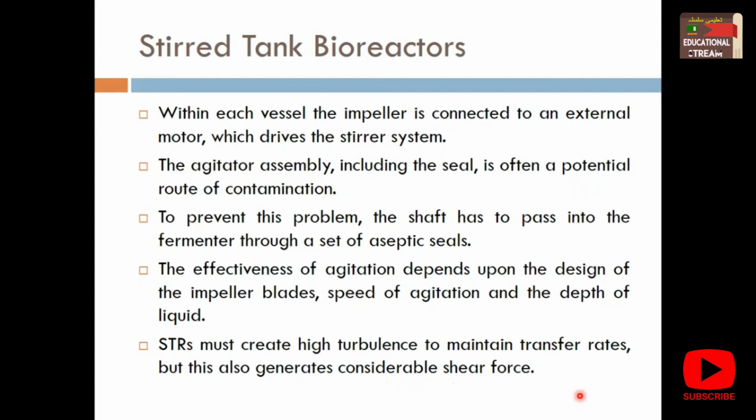That point is a potential route of contamination. So to prevent the problem, the shaft has to pass into the fermenter through a set of aseptic seals, through which your shaft passes, to remove any kind of contamination.